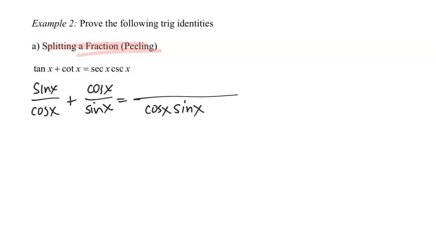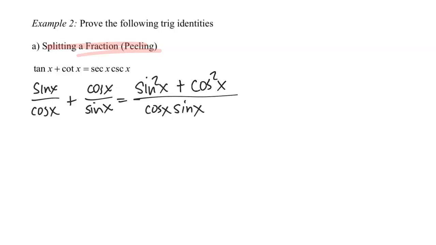Now, if I continue with finding a common denominator, that means that I need to multiply this fraction by sine x over sine x. And so sine x times the sine x that's already there is going to give me sine squared of x. And then in the second fraction, I need to multiply by cosine x. Multiplying by cosine x times the cosine x that's already there is going to give me cosine squared of x.